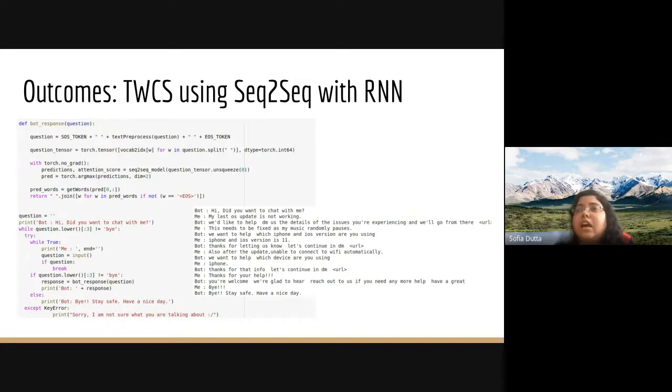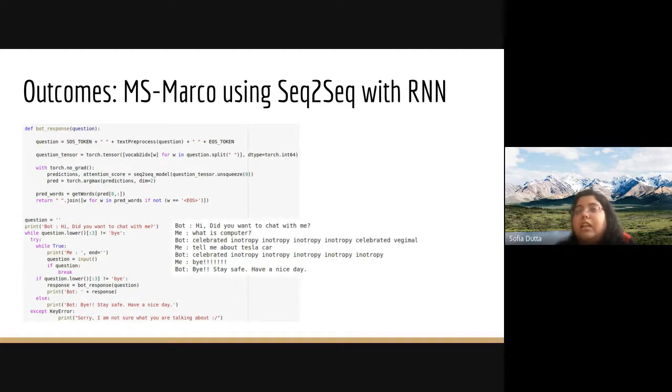So this is the outcome with the first model, the sequence to sequence model with RNN trained on the TWCS dataset, which is quite good. And the next one is the outcome from the first model, the sequence to sequence model with RNN trained on the MS MARCO dataset, which does not provide human-like responses.